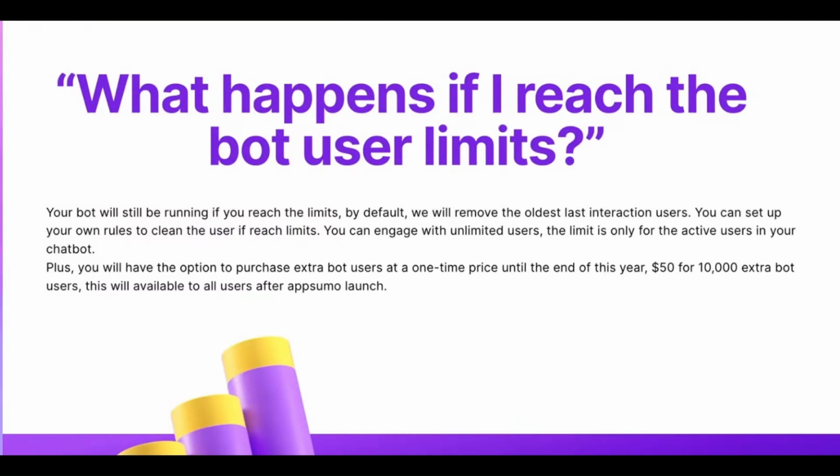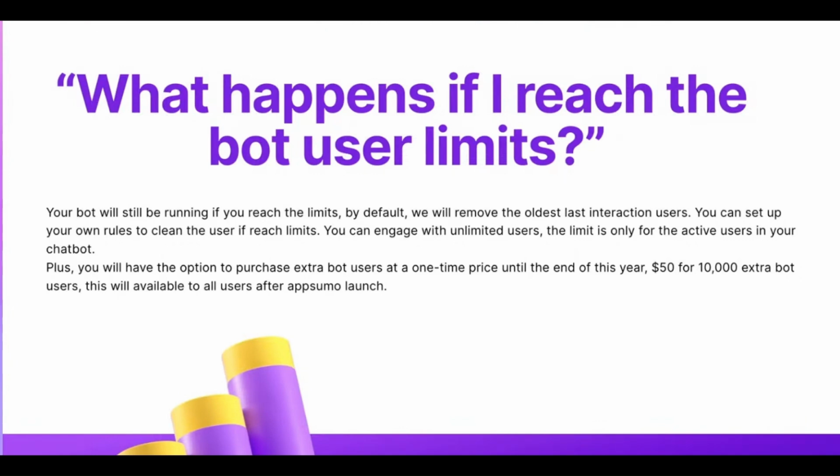By default, if you do not change anything, the bot will clean up depending on the last interaction with your bot. So, for example, maybe a year ago some users engaged with your bot, and now you reach the limit, we will automatically delete those users.